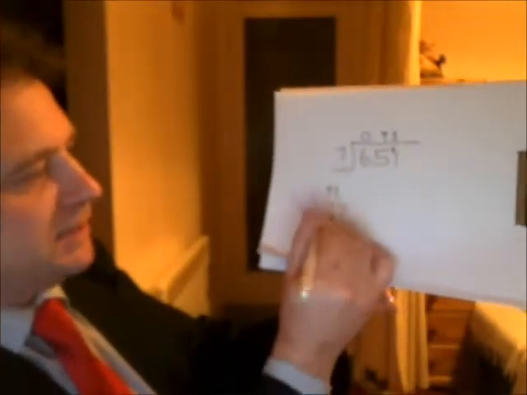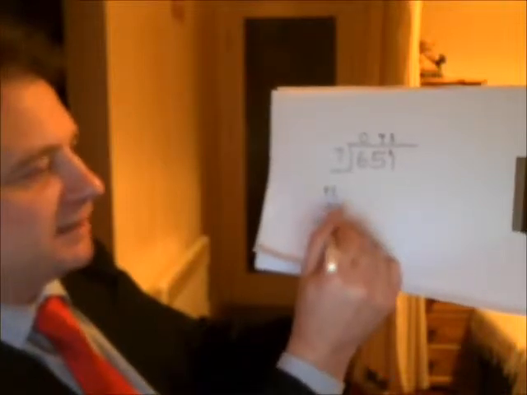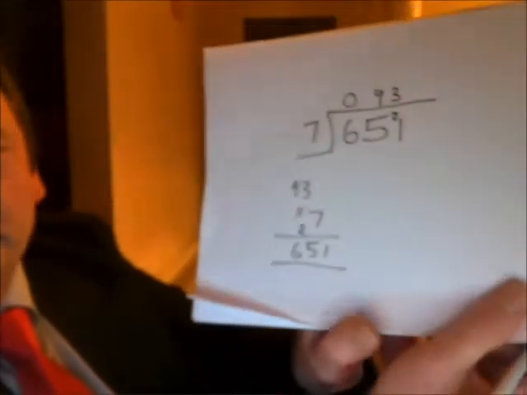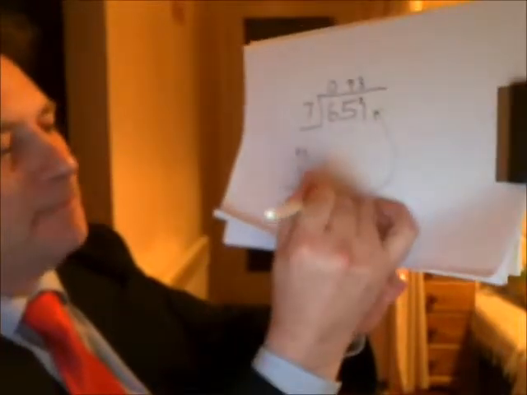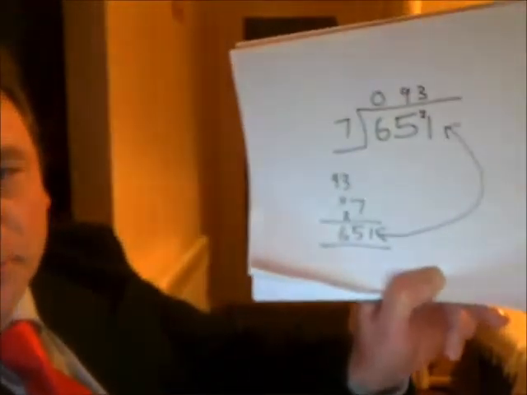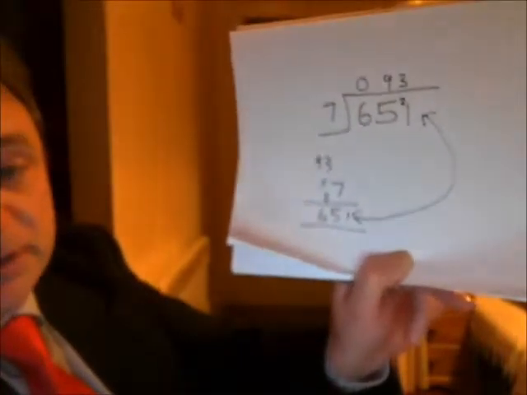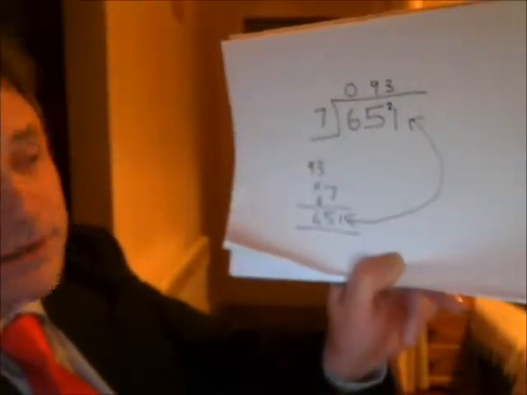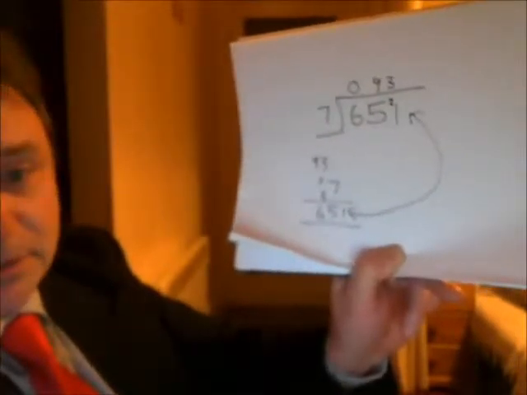So 63 plus 2 is 65, and that's right. 651. There you have it. Both these answers match. So we know that we've done that division correctly. 7 goes into 651 93 times, because 7 times 93 is 651.